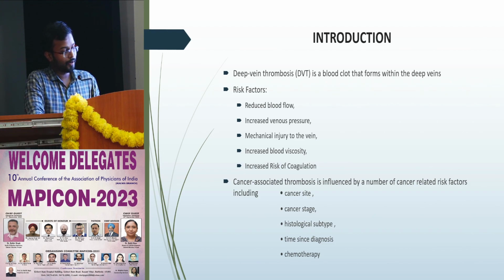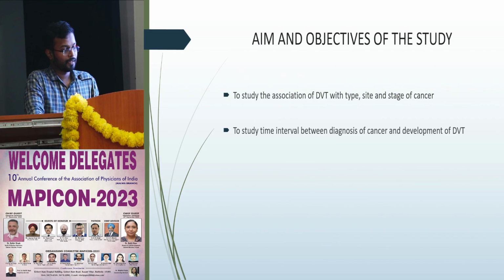Risk factors include reduced blood flow, increased venous pressure, mechanical injury to the vein, increased blood viscosity, and increased risk of coagulation. Cancer-associated thrombosis is influenced by a number of cancer-related risk factors including cancer site, cancer stage, histological subtype, time since diagnosis, and chemotherapeutic agents.